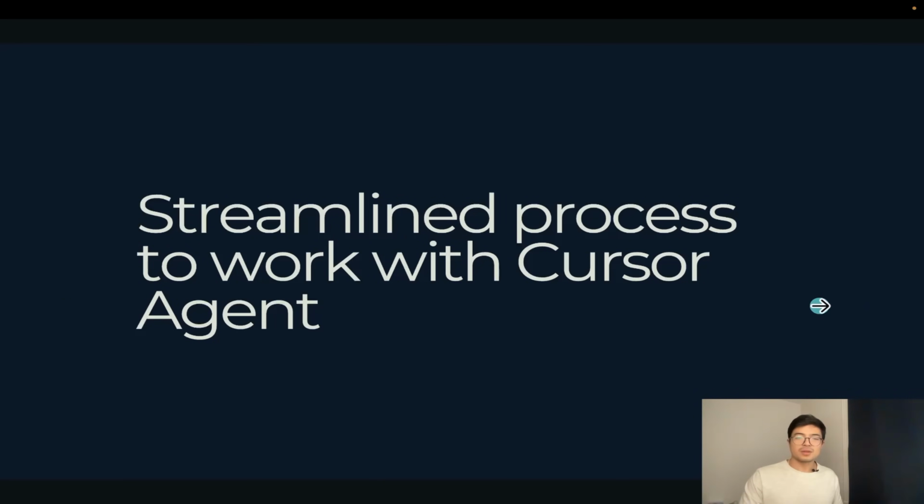Cool. So now that you understand some of the basics, we're going to go now and have a look at that process that I was telling you about to work with this Cursor agent.